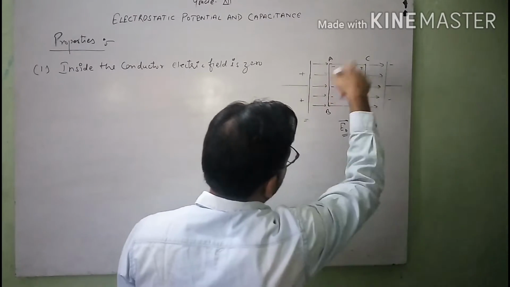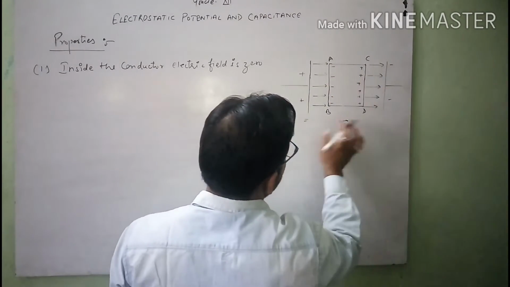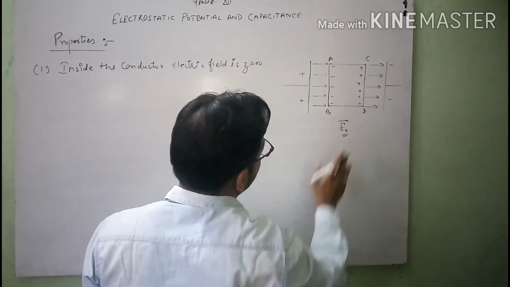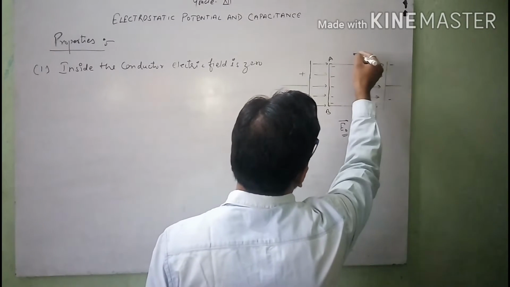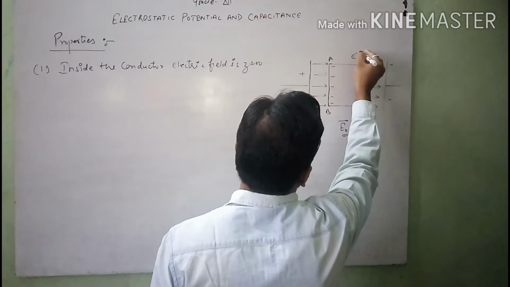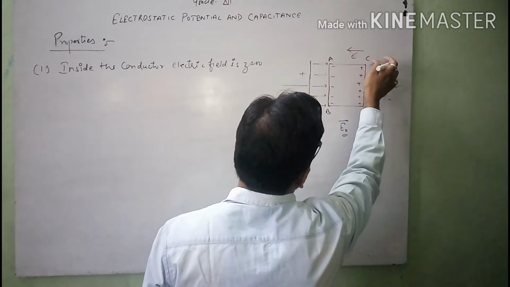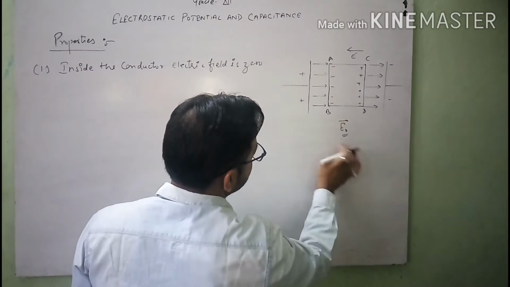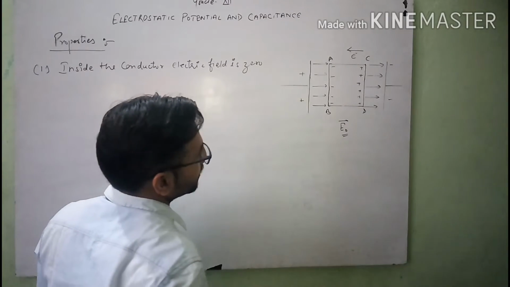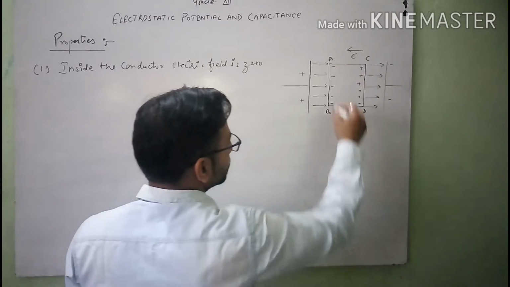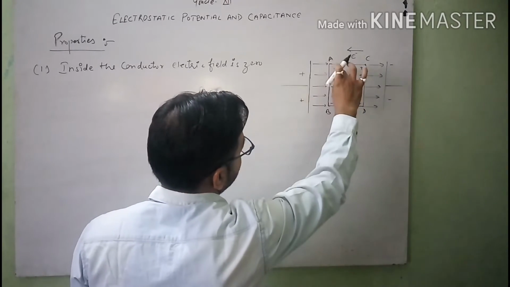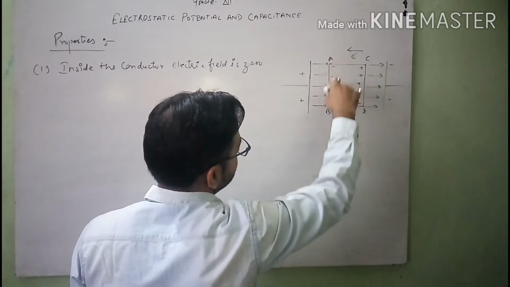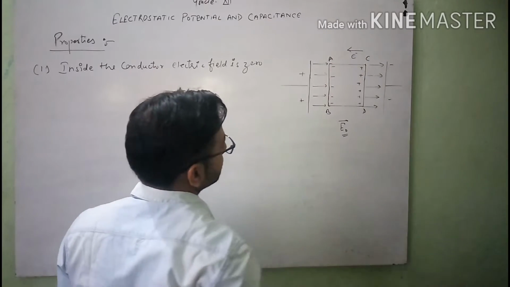Or you can say that the terminals of conductor AB and CD are such that, when we apply an external field, the direction of electron flow is from plate CD to plate AB, which is opposite to the direction of the external electric field E naught. Due to this induced charge, this is negative charge and this one is positive charge.